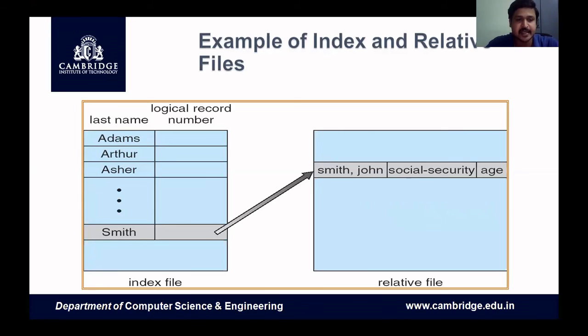In the figure, you can see Smith is the one I have to access. There will be a record number. Once we click on that index file, it will take us to the relative file, which is where the file is stored. That is an example of an index and relative file.